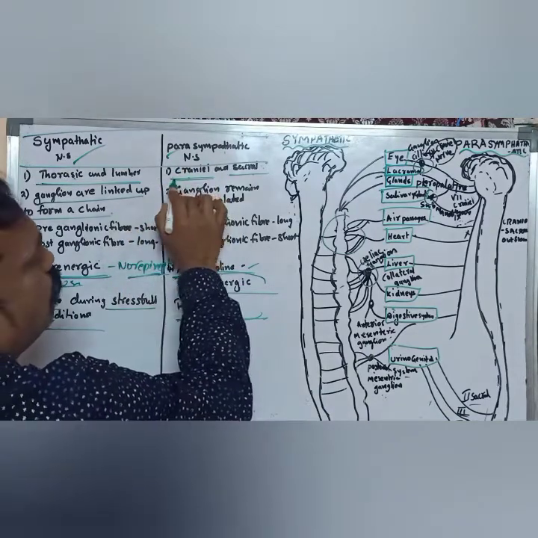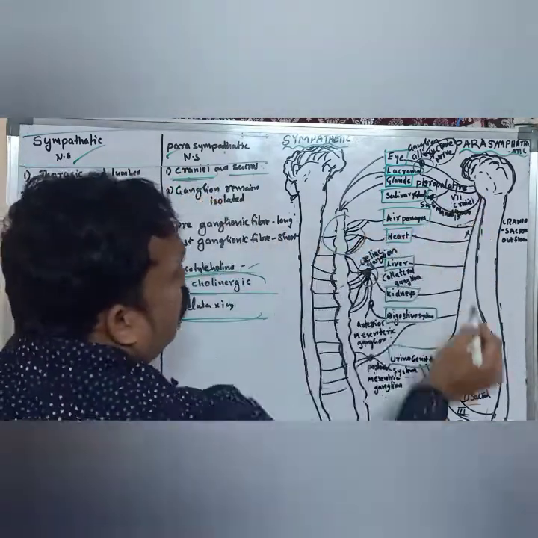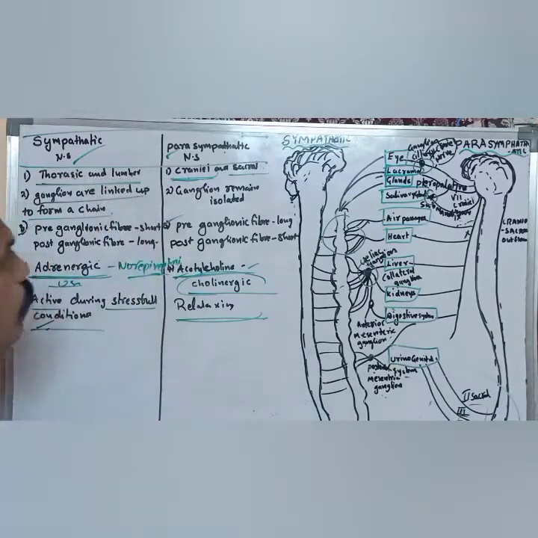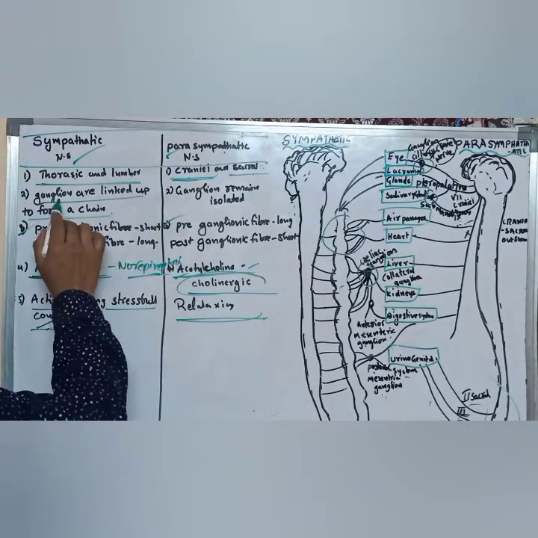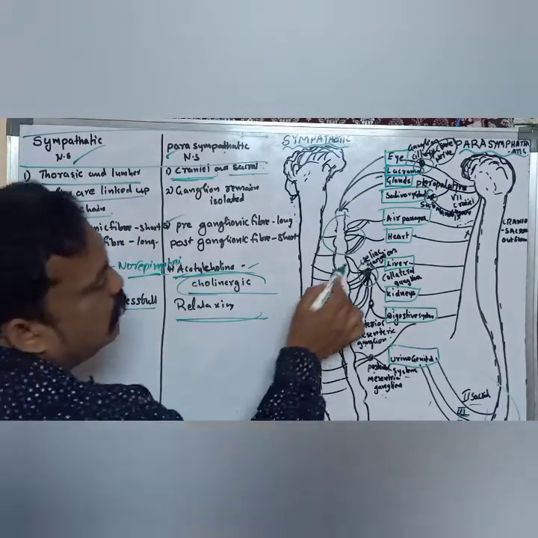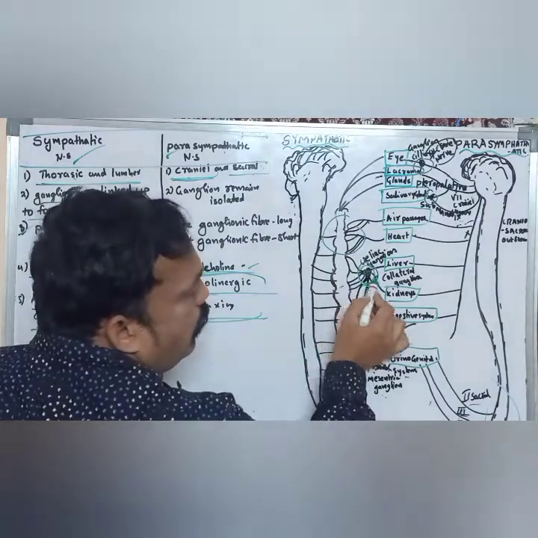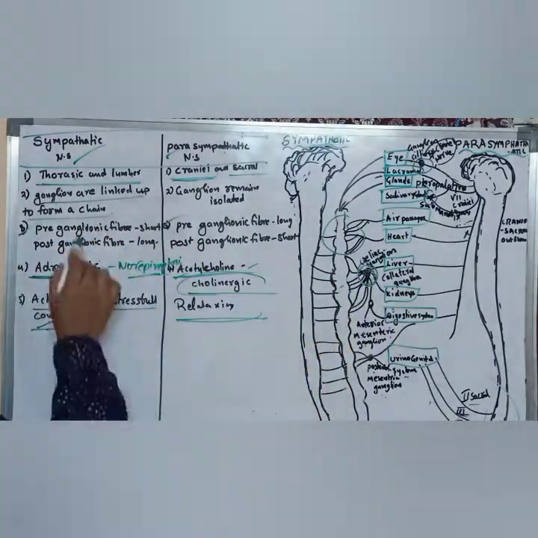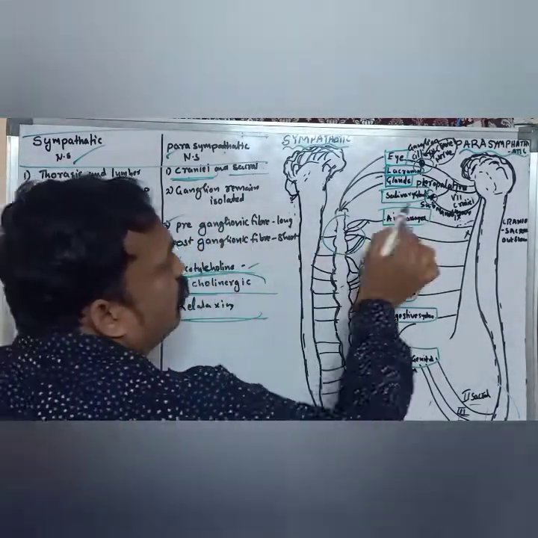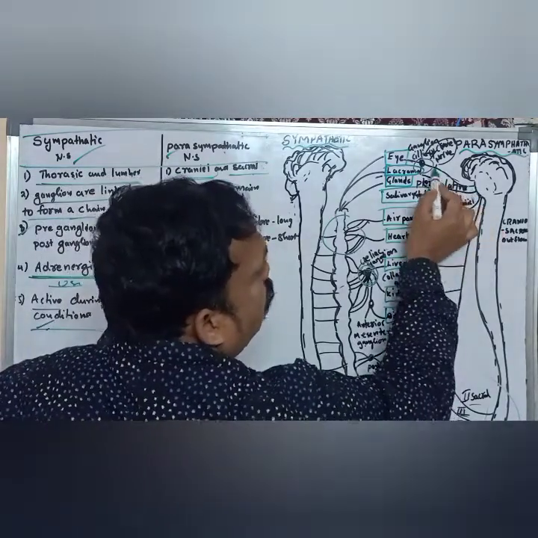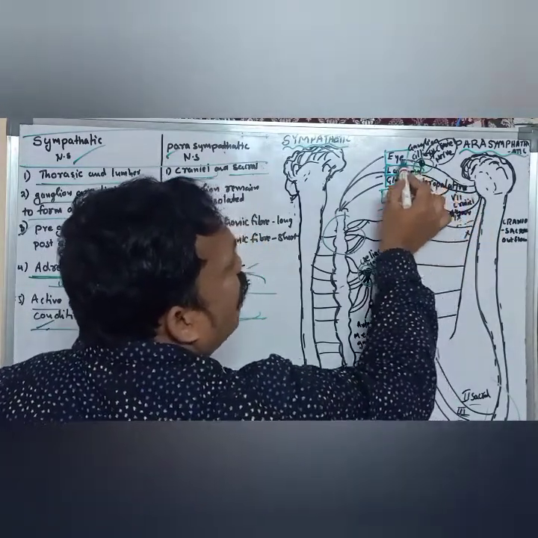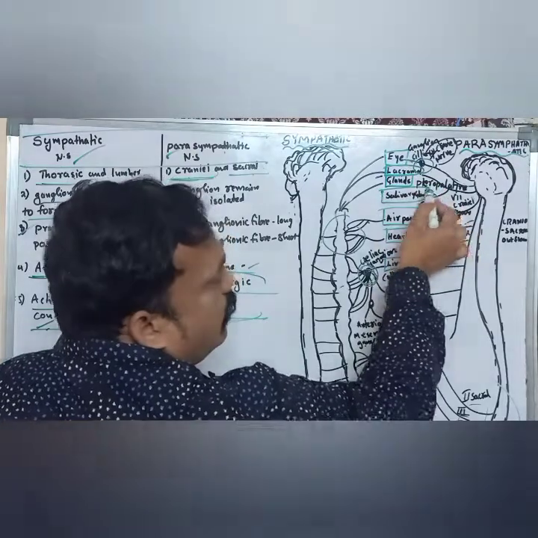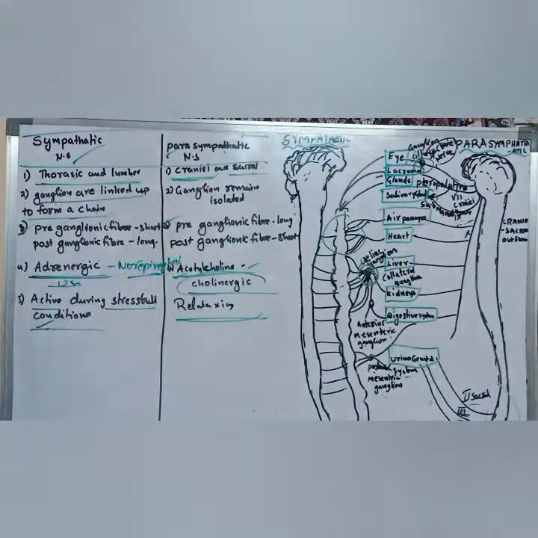And parasympathetic nerves originate from the cranial region and sacral region of the spinal cord. Second, in sympathetic, the ganglia are combined to form a chain, ganglionic chains. But in parasympathetic, the ganglia are isolated, single.